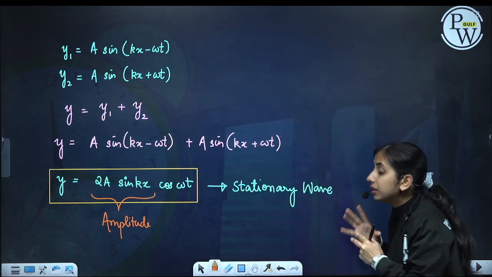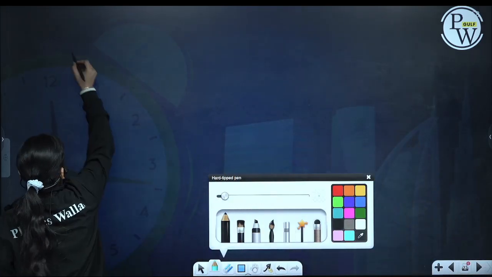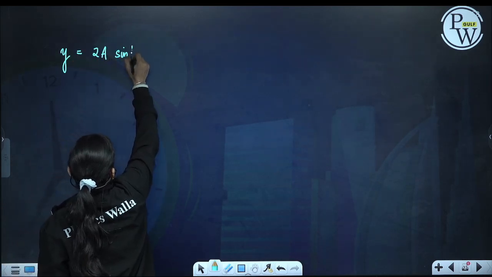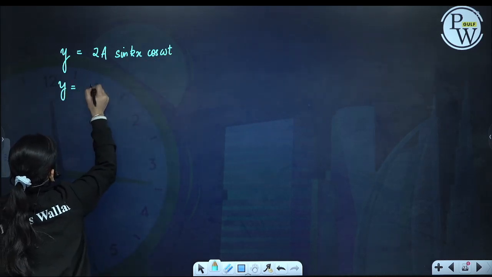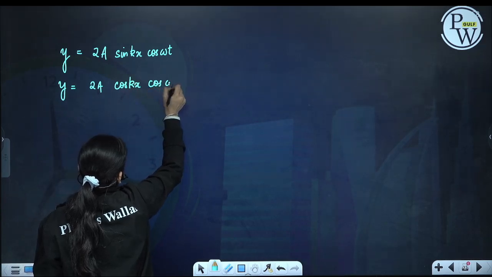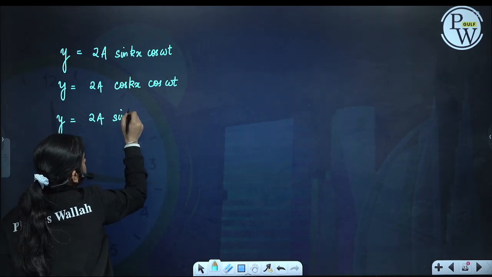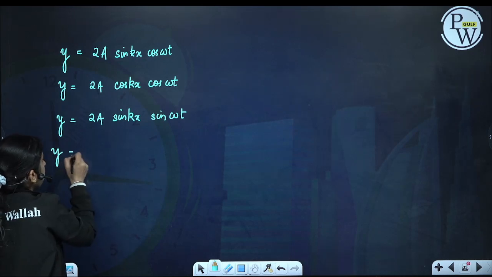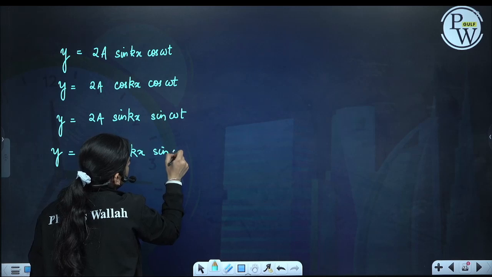Now, can only this be the equation of stationary waves? No, there are other equations of stationary waves as well. The equation can be 2a sin kx cos omega t, it can be 2a cos kx cos omega t, it can be 2a sin kx sin omega t, and it can be 2a cos kx sin omega t.